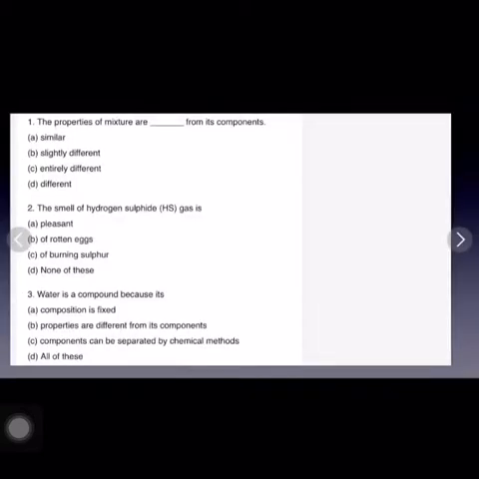The properties of mixtures are dash from its components. So the correct answer is the properties of mixture are similar from its components, as components present in mixture show their properties, thus mixture have same properties to that of components.